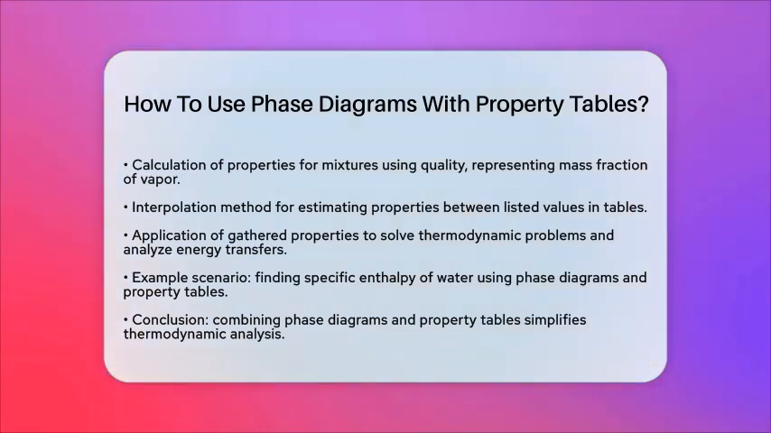In summary, phase diagrams provide a visual framework for understanding the phase of a substance, while property tables give you the exact numerical data needed for calculations. Using both tools together allows for accurate analysis of thermodynamic systems involving phase changes and different states of matter. This approach makes thermodynamics more accessible and practical for everyone.